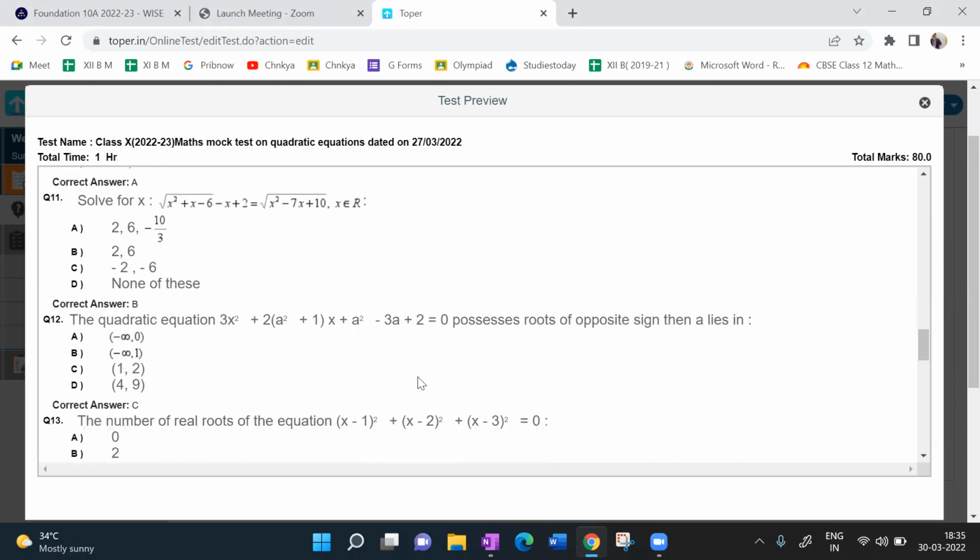Okay, no problem. 11th question. Any doubts in the 11th question, guys? How can we solve the 11th question? Tell me. We have roots. We have a root there. So for avoiding the root, what do I have to do?